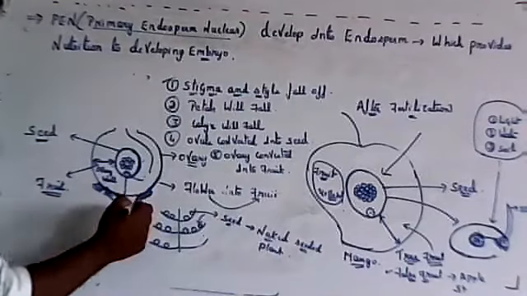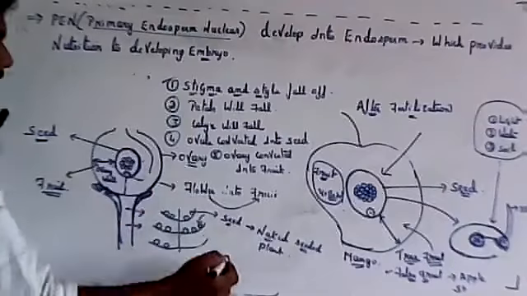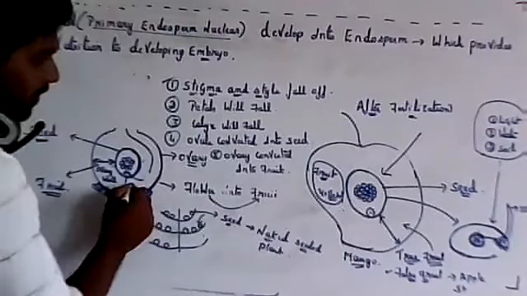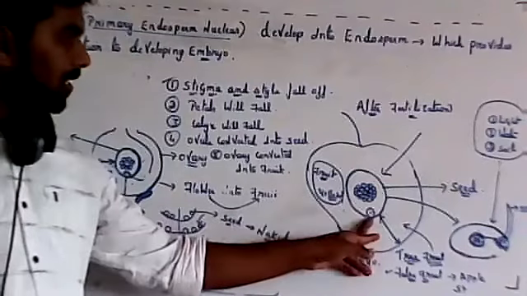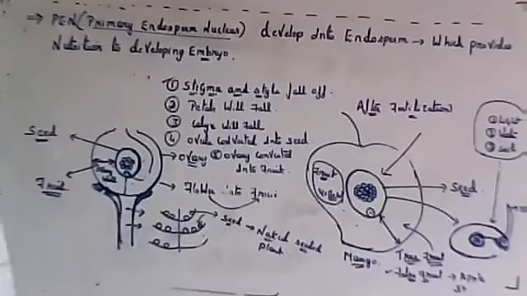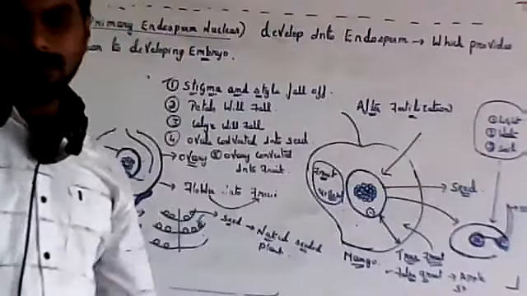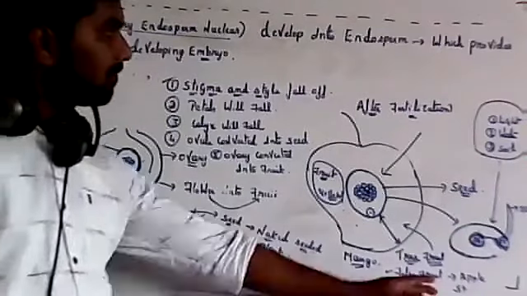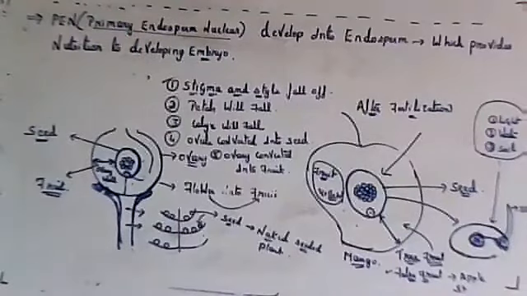The small seed will be present inside. The seed will not go anywhere. So ovules will get converted into seed, and the ovary will get converted into a fruit. Then the embryo and zygote will remain inside for some time, for one year or two years, until the seed encounters these three factors: light, water, soil. Till then it will not germinate, and once it gets light, water, soil, germination will take place.